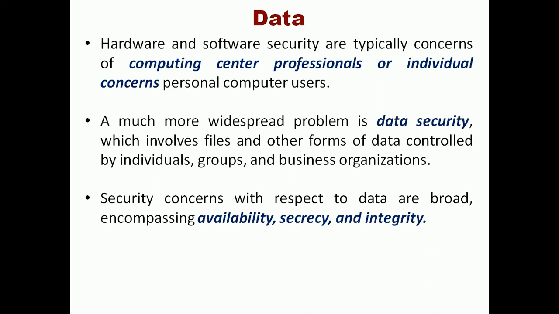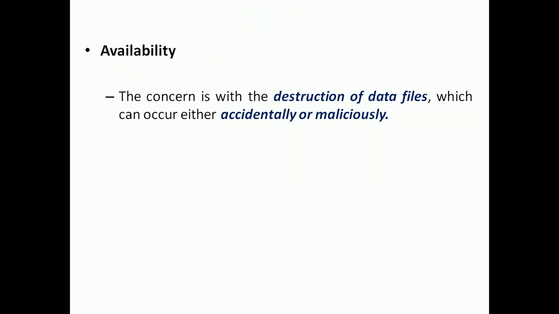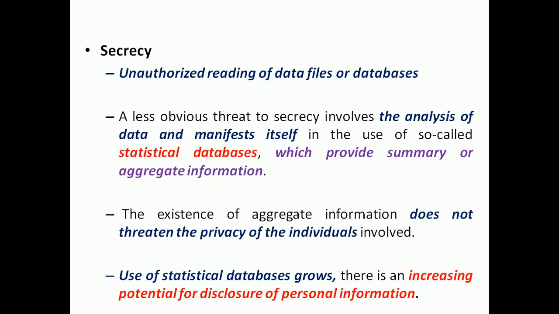Another familiar example of the way in which we can have data security is that we can maintain confidentiality, and we have access control. All these things we are able to do to achieve security with respect to the data or information. Let me go one by one, that is how we can enrich the availability of the data. Okay, so this is very concerned about the destruction of data files, that is, deletion of data files accidentally or maliciously. And secrecy is about unauthorized users reading the data.